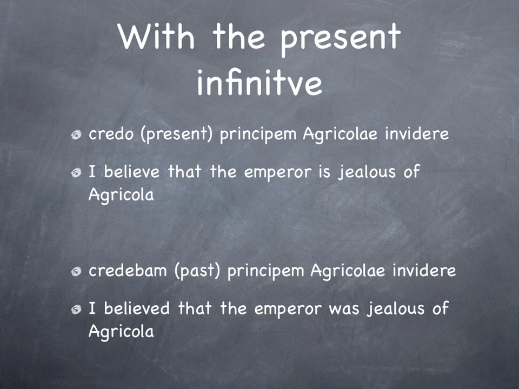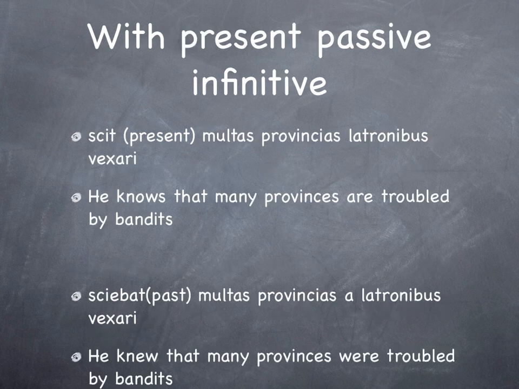If, however, in the second sentence, the initial verb is in the past, it is credebam. I was believing the emperor to be jealous of Agricola. Invidere is still in the present infinitive because even though the original verb is in the past tense, I believed that the emperor was jealous of Agricola. What you can actually do is say to yourself, what tense is the original statement in? What is he believing actually at that time? And at that time, our person is believing that the emperor is jealous of Agricola. So it's invidere, the present infinitive.